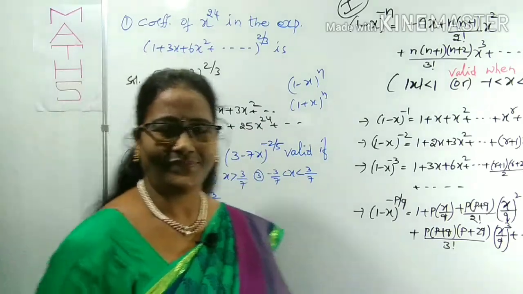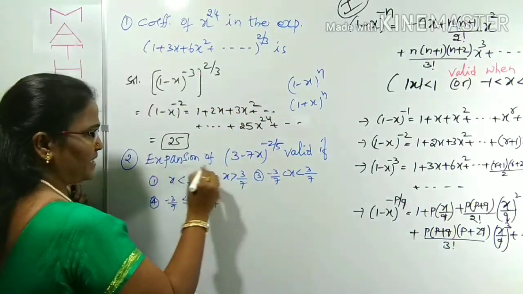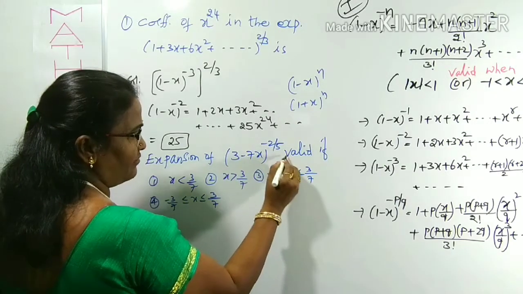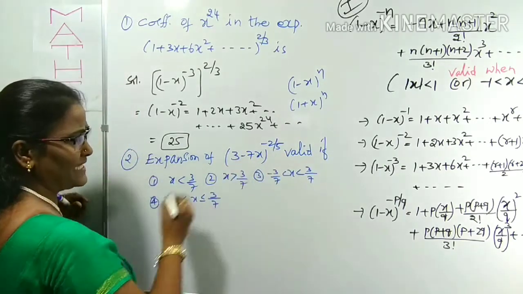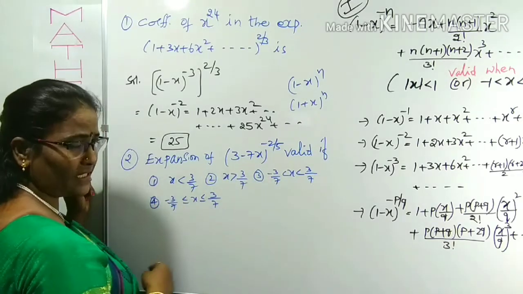That's it. Now come to question number 2. This expansion is given: (3 minus 7x) whole power minus 2 by 5. Valid if, when this expansion is valid, he is asking the range of x here. I have given the options also.